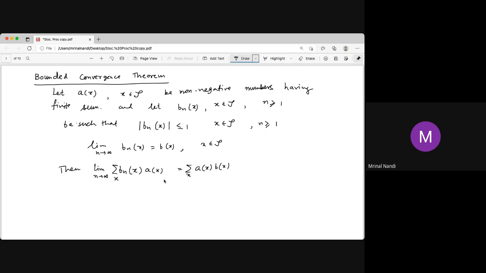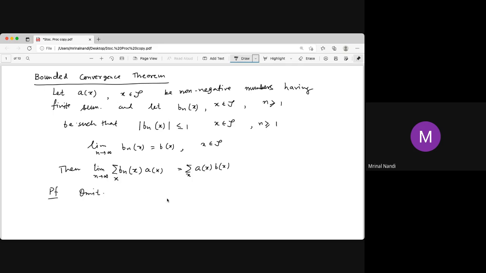So for the infinite case also, if this condition holds, that the sum of A(x) is finite, A(x) is non-negative, and the mod value of Bn(x) is less than or equal to 1, then the limit and summation can be interchanged. So we omit the proof.